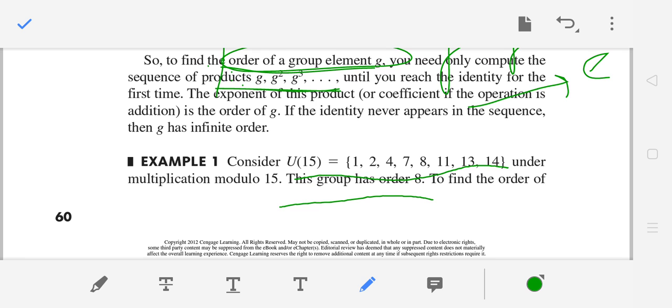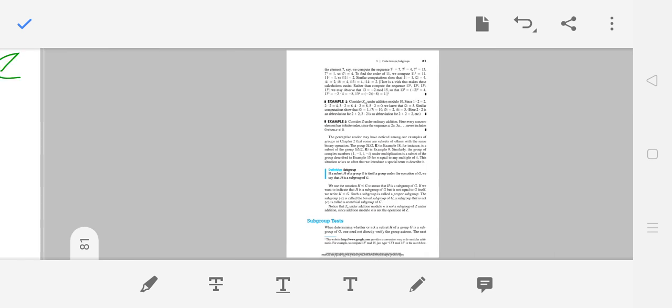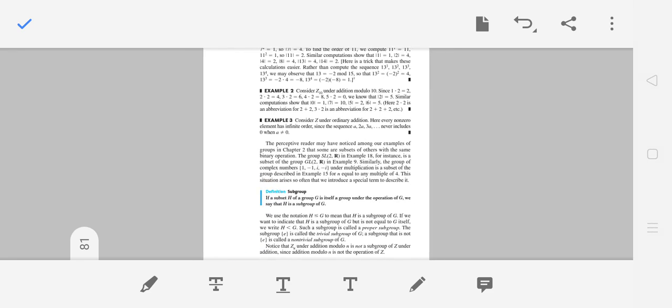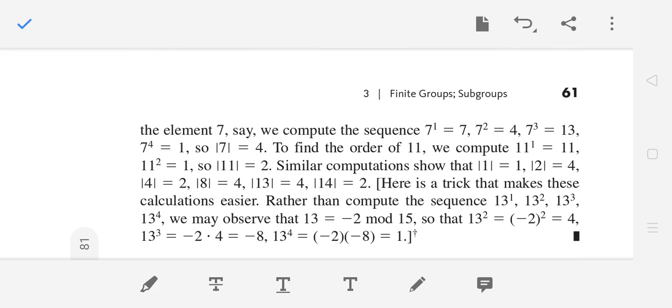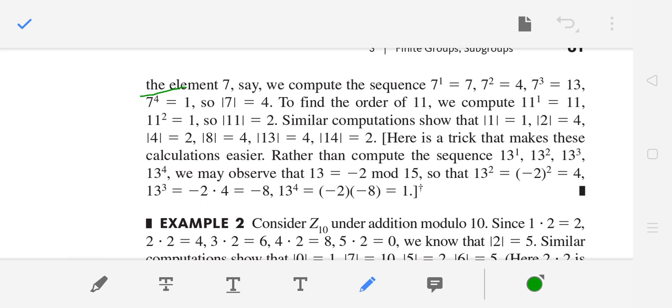So what is the order of U15? This group has order 8, right? So let's move on to find the order of an element. We take the element 7. Say we compute the sequence in U15: 7, 7 square, 7 cube, and you take mod 15, right? 7 square is 49. You take 49 modulo 15. You just divide 49 by 15, and what is the remainder you get? 4. So 7 square is 4.